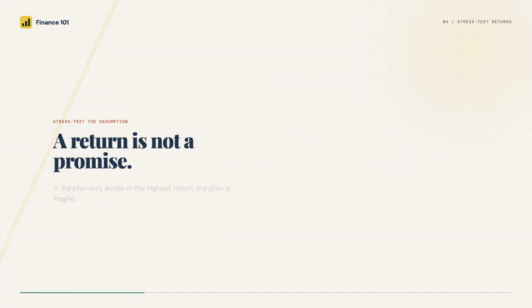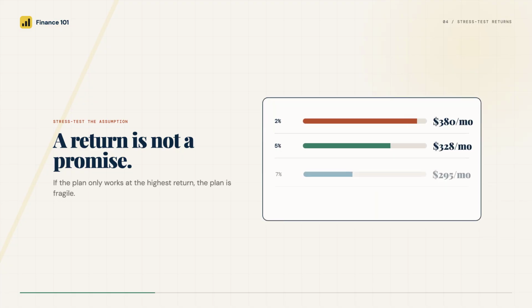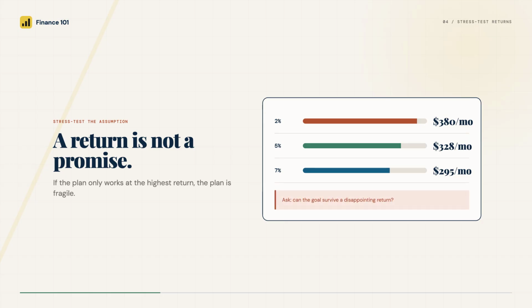But that return is not a promise. At 2%, the contribution rises to about $380. At 7%, it falls to about $295. A stronger plan does not simply choose the highest return. It asks, can I still reach the goal if returns disappoint?